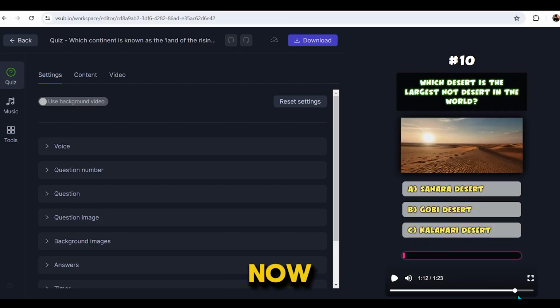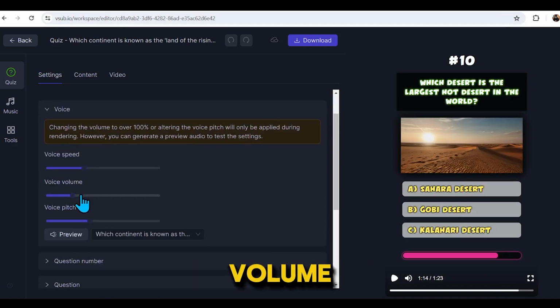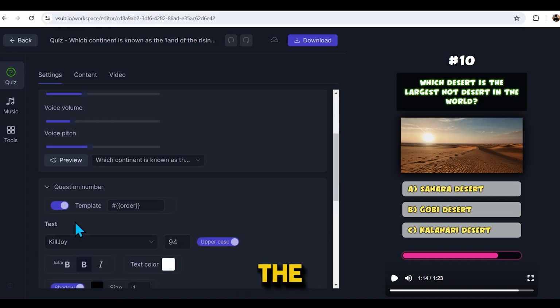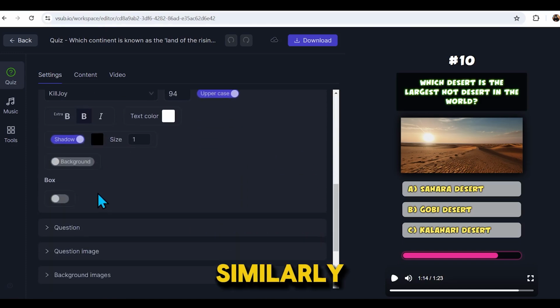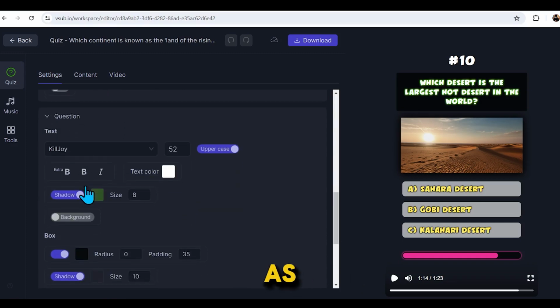As you can see, the video is quite interesting, with well-added voiceover, sound effects, and images. All right. Now, if you want to make any changes to the video, you can do so from the settings. Here, you can customize the voice speed, volume, and pitch. You can also change the text color, font style, shadow, and the number of questions. Similarly, you can customize the question text as well. So this is how you can make changes in the settings.